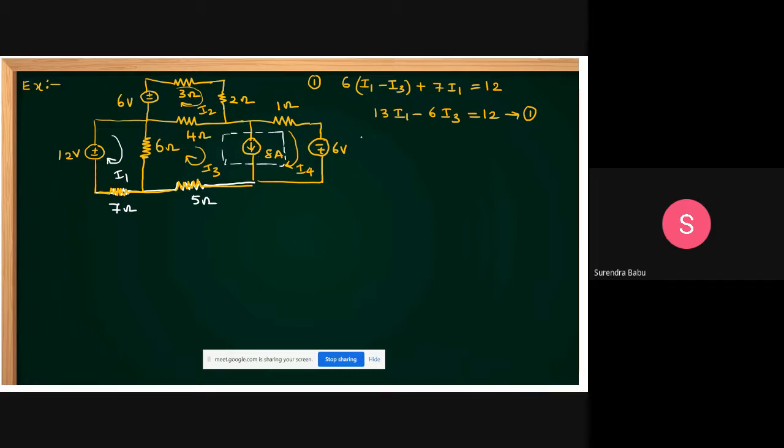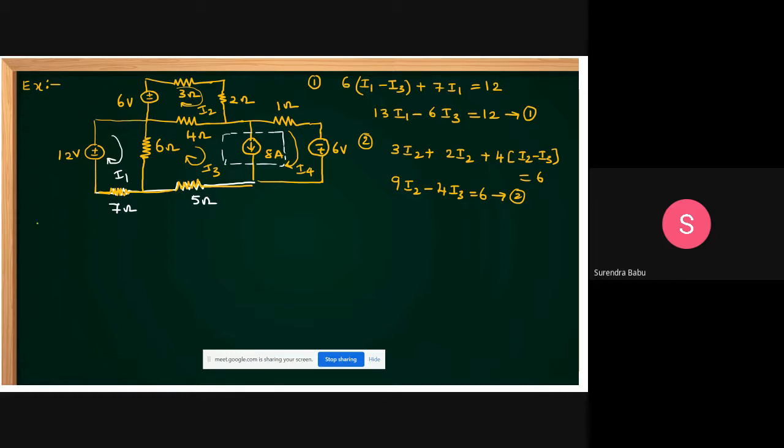Then we go for mesh 2, loop 2. 3I2 plus 2I2 plus 4 into I2 minus I3 is equal to 6. What do you get, sir? 3 plus 2 is 5, 5 plus 4 is 9I2, minus 4I3 is equal to 6. That is equation 2.